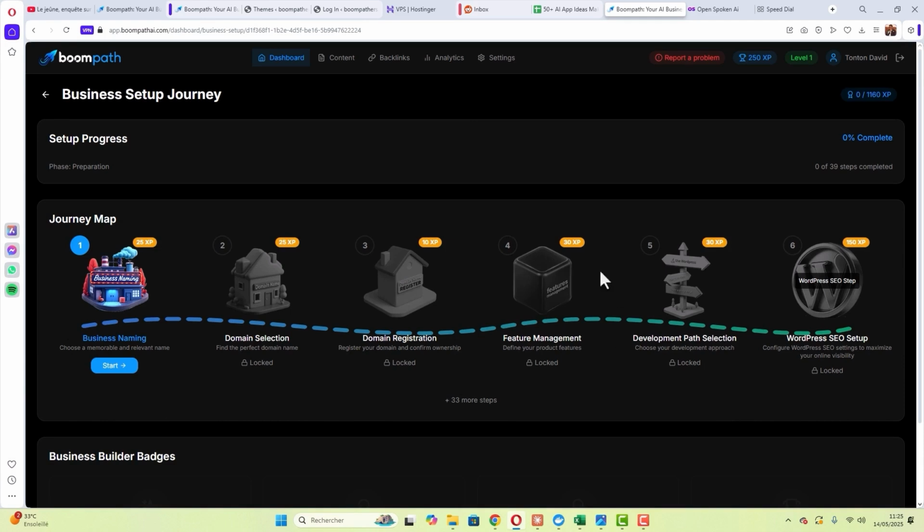And here, choose your development path. If you want to code your application yourself using AI, if you want to use ready-made scripts, Boompath offers really easy scripts at this stage. You just have to buy and install it, connect the APIs, and you can start selling within minutes. So really, that's pretty much it.